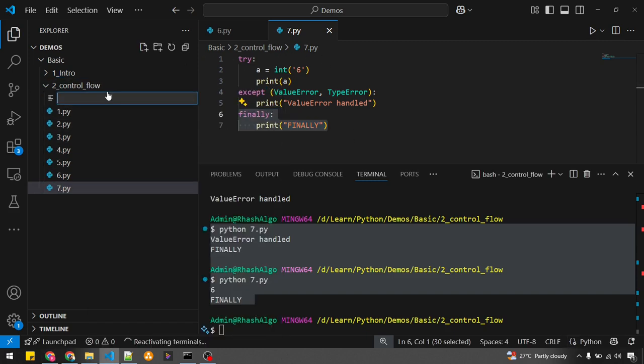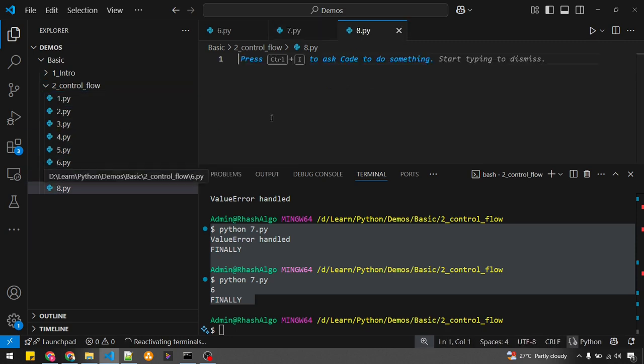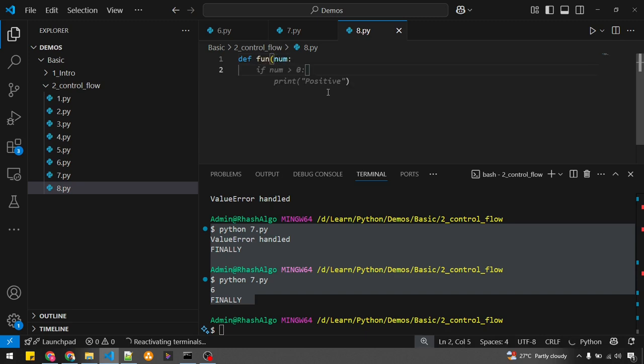Okay, let's write a sample program for that. def fun(num): if num less than 0, raise ValueError negative.